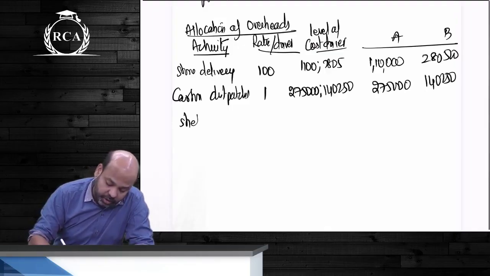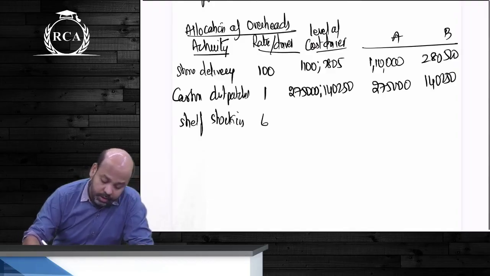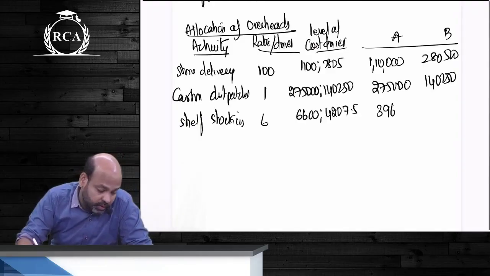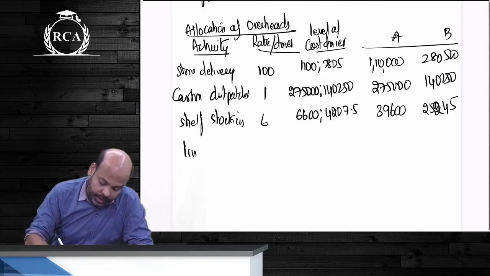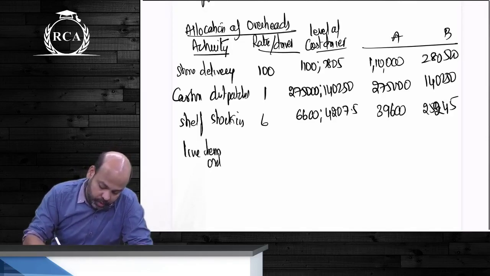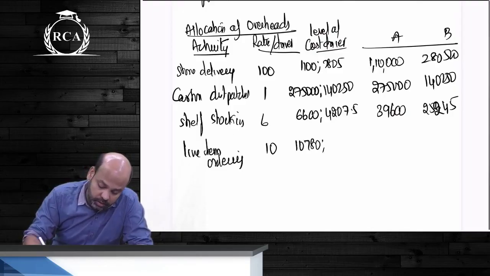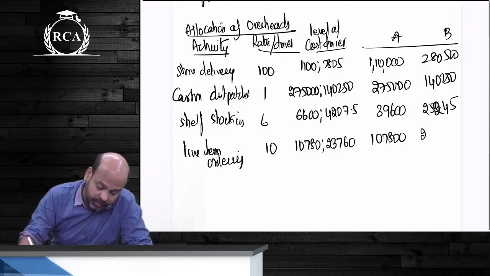Next beta, shelf stocking. Rate per hour was how much? 6 rupees. Level of cost driver 6,600. 6,600 into 6, 39,000. And this will be 25,000. Line item ordering, 10 rupees per line item बेटा. कितने हो जाएंगे? 10,000. हाँ. Total amount बेटा 1,07,800, 2,37,600.